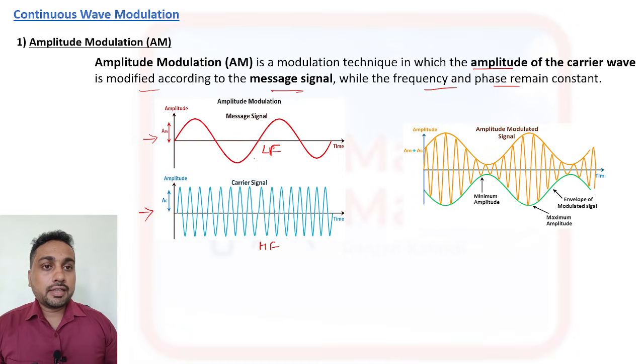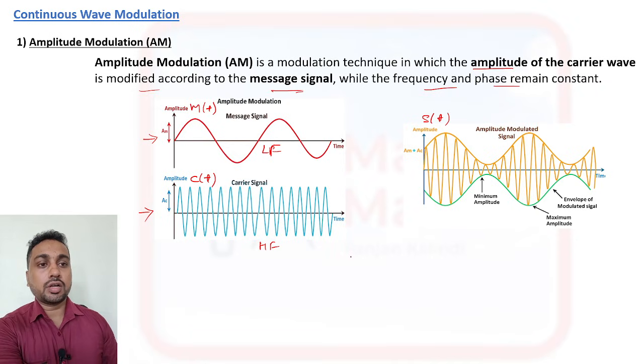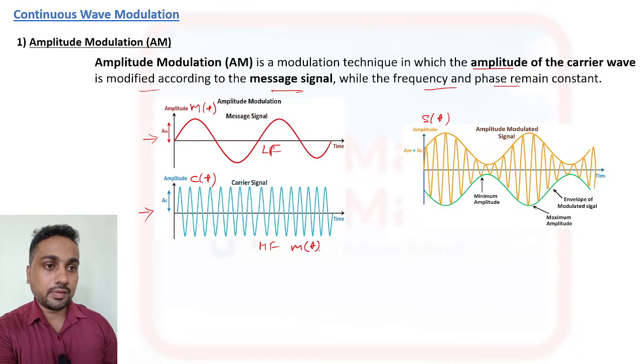So this is the message signal, m(t), and this is c(t), your carrier signal, and this is s(t), the modulated signal. The message signal m(t) is Am cos 2 pi fm t.